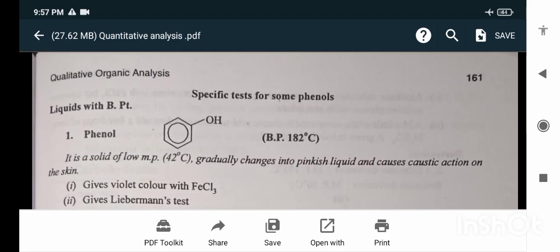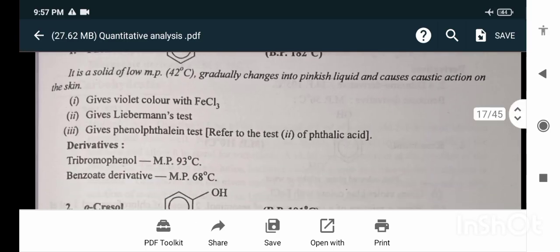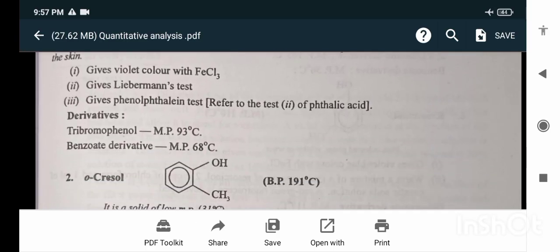Next, phenol, a liquid with boiling point 182 degrees Celsius. It is a solid of low melting point, 42 degrees Celsius. It gradually changes into a pinkish liquid and causes caustic action on the skin. Gives violet color with FeCl3. Gives Liebermann's test. Gives phthalein test. Derivative: tribromophenol, melting point 93 degrees Celsius. Benzoate derivative melting point 68 degrees Celsius.